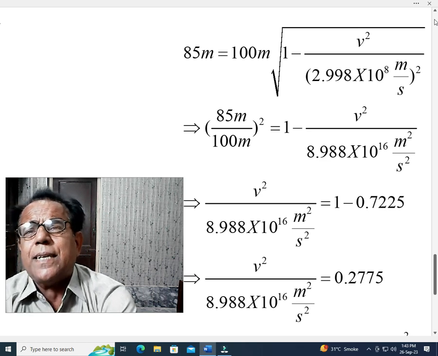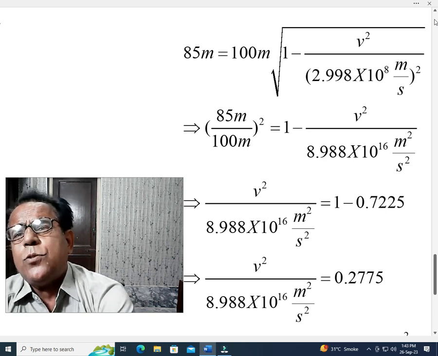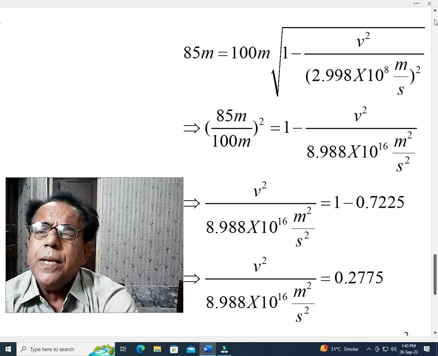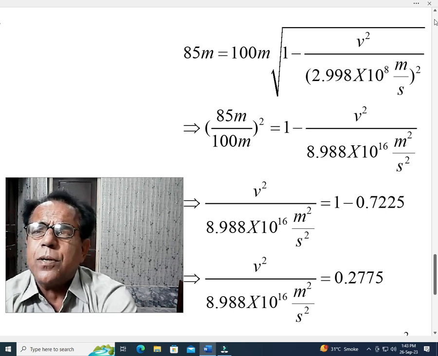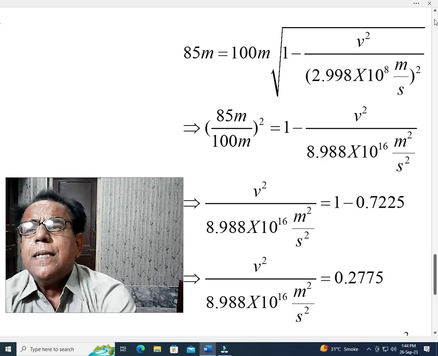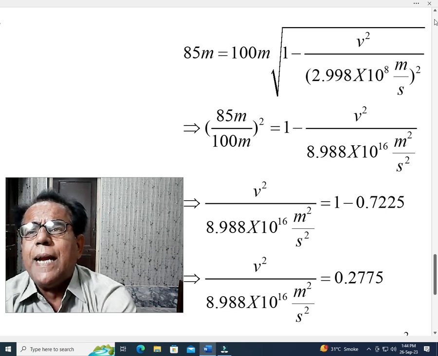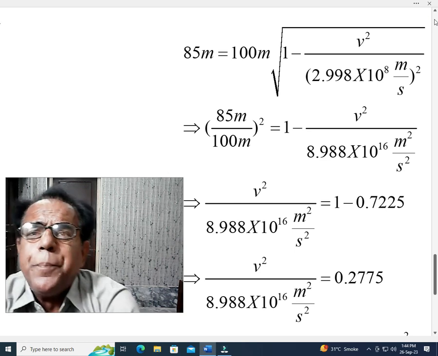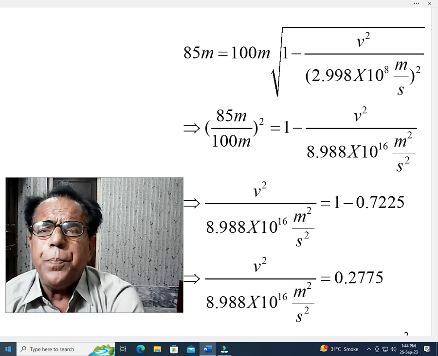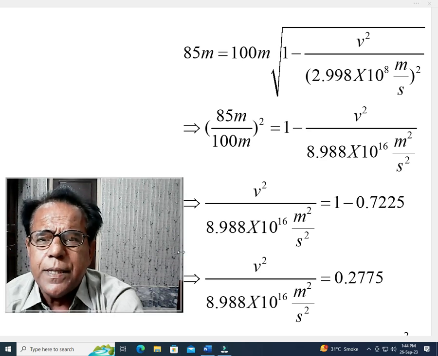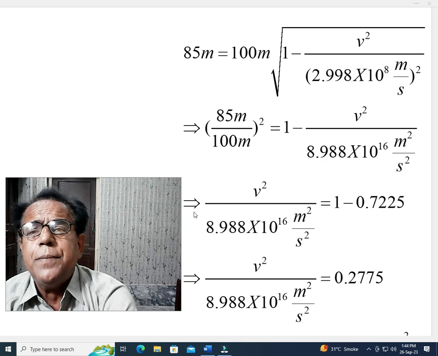We take square on both sides, so this square will become equal to 1 minus v square over the same denominator, except that the square of meter per second becomes meter square per second square, and the square of 10 raised to the power 8 becomes 10 raised to the power 16. No more difference.